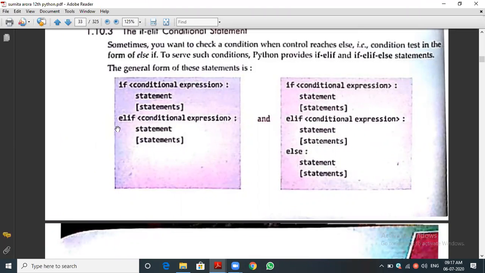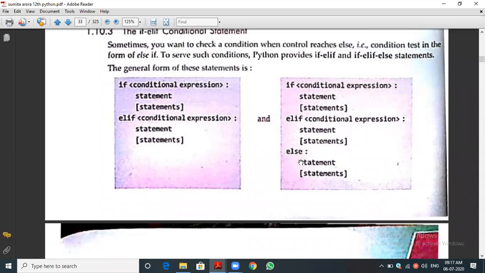If that is also false, then again we can give multiple elif. Finally, we can give the else part. If none of the conditions is true, finally the else part will be executed. The else part is optional, that I am also saying. We may give it or omit it, it is up to our program. But if you use the else part, it is a good sign of the programmer. It will show the quality of your code.